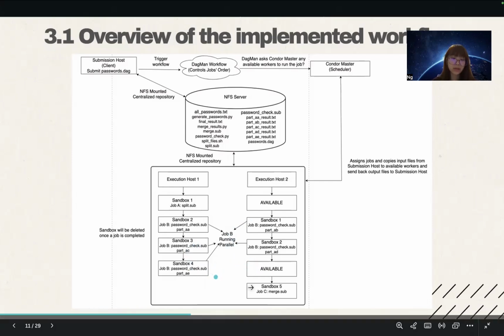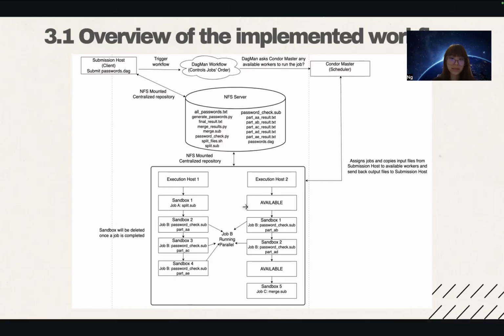We then assume that job C, the merge job, will be scheduled on execution host 2. Then a new sandbox is created again, and then all partial results are merged into a single final result text file here.